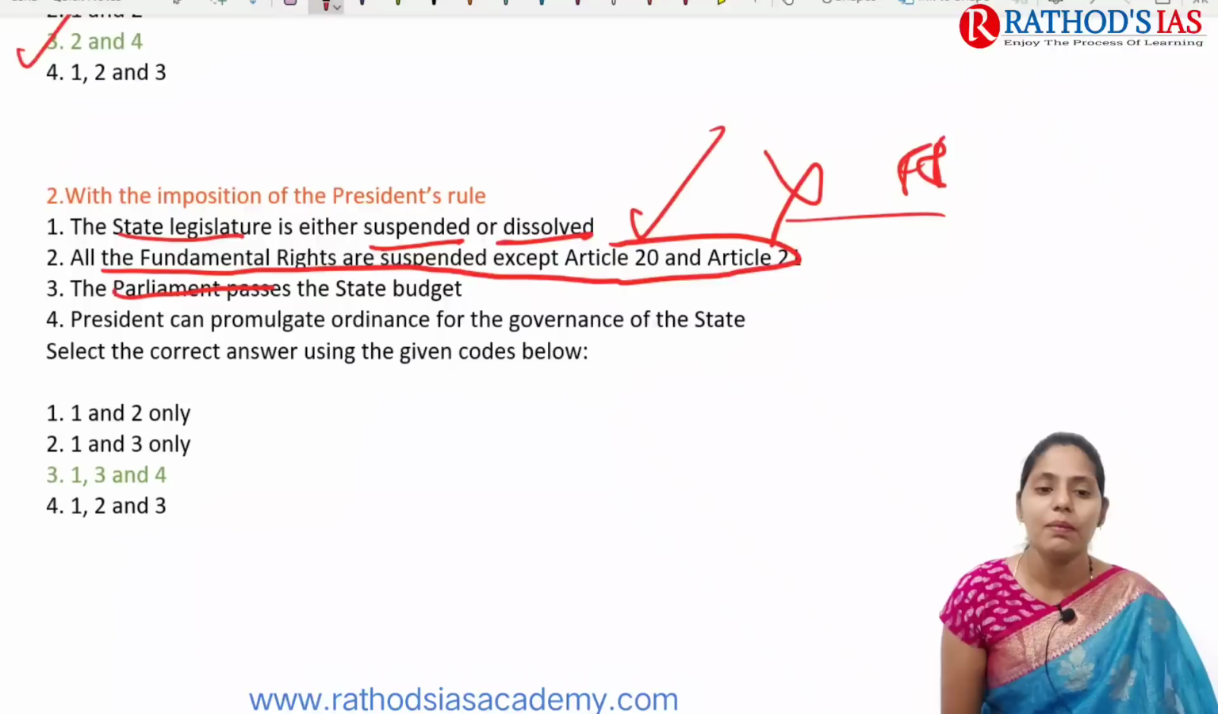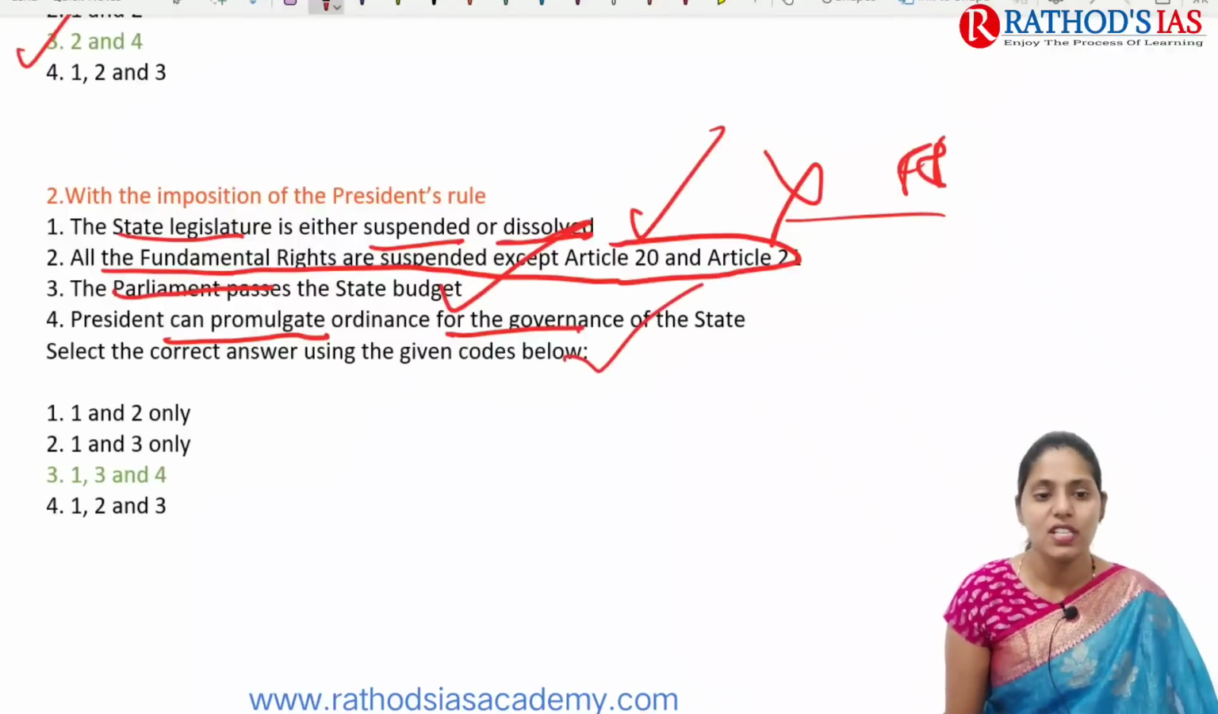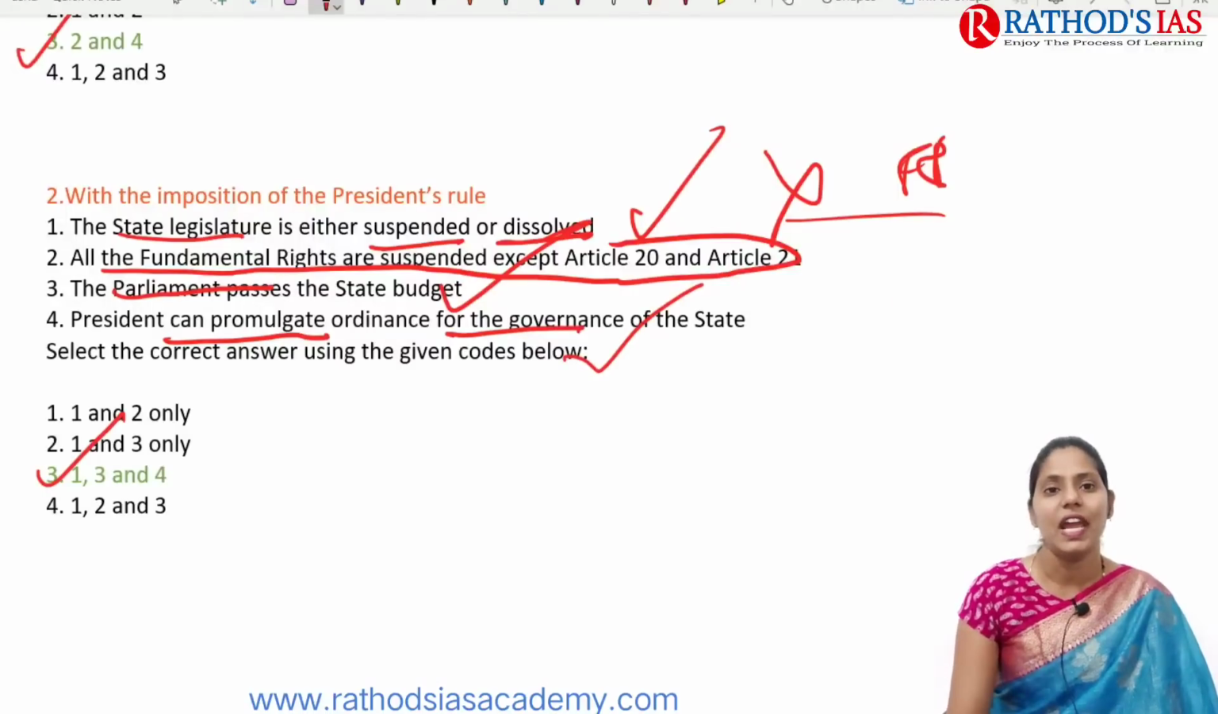And next one is the parliament passes the state budget. Yes. President can promulgate ordinances for the government of the state. Yes. So correct option will be 1, 3 and 4.